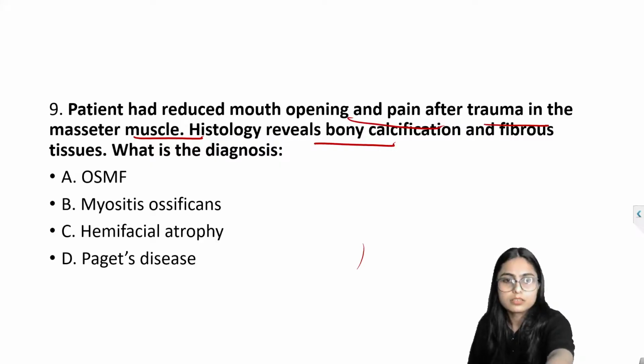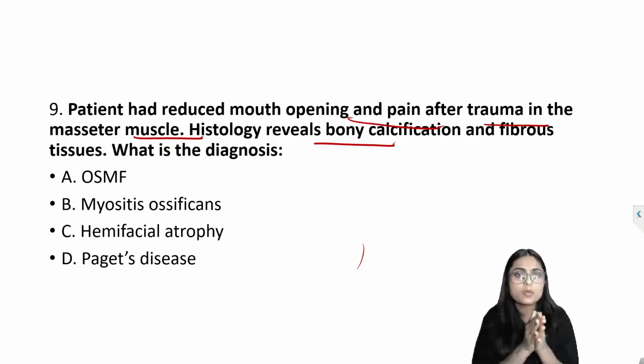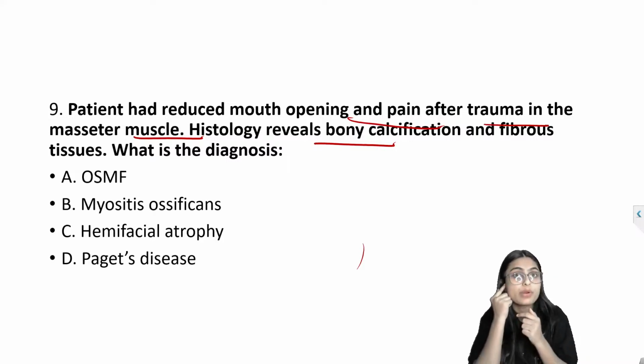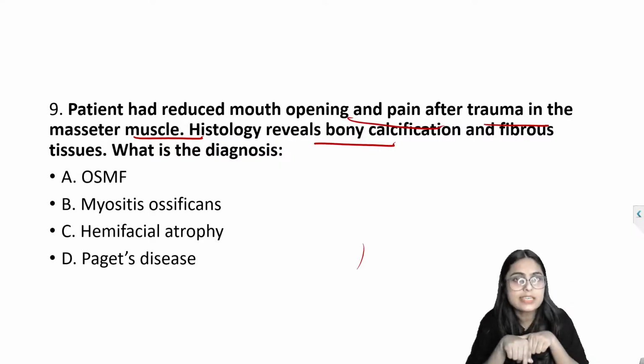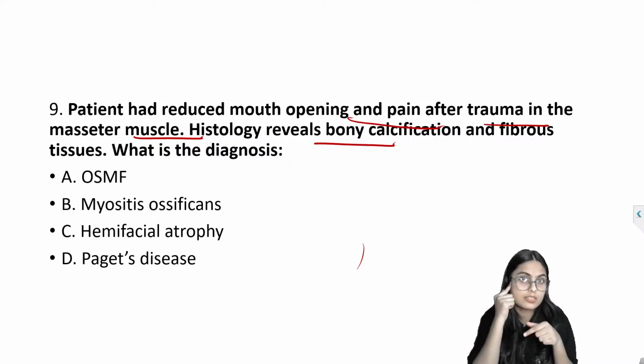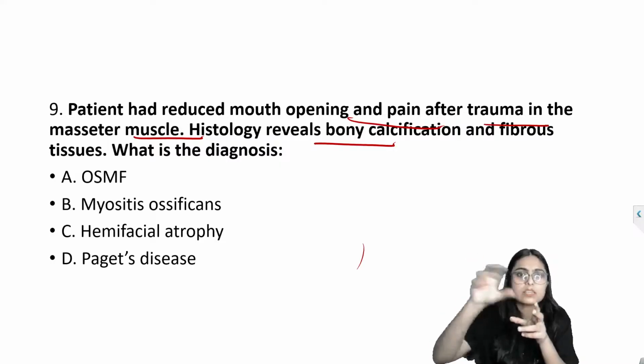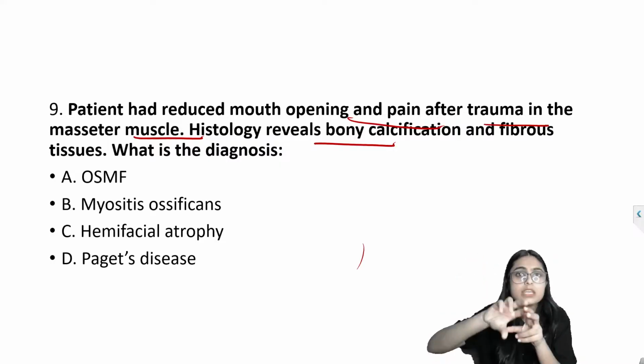Radiographically, what you can see when there is myositis ossificans is homogeneous radio-opacities in the distribution of the muscle. If the anterior attachment of temporalis is involved, then in the OPG you can see a radio-opaque mass near the coronoid process, and it will take the shape of the muscle.